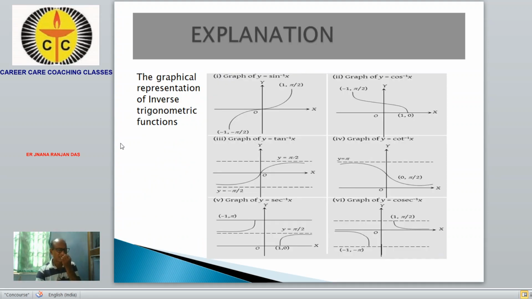So as I explained, what is the domain of f and what is the range of f in your inverse trigonometric function, we can well study from the graph, the nature of the graph.